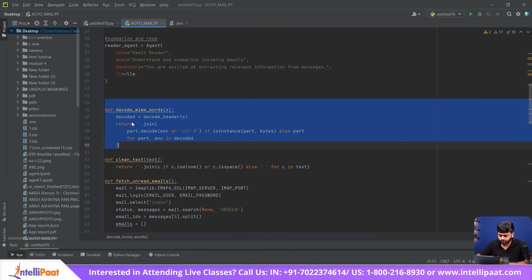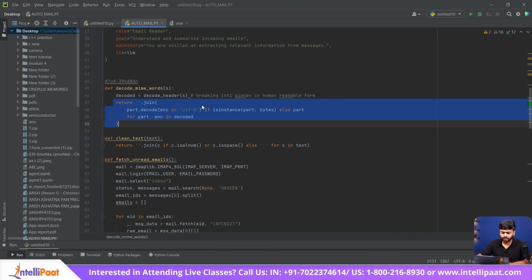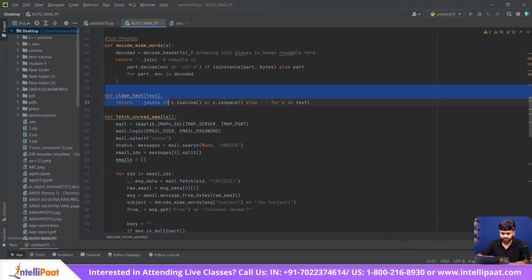In this particular part of the code, we are defining a function to decode the weird email subjects, for example, like this. That is not in a human readable form. In this particular part, we are breaking the pieces into human readable form. And this particular part of the code allows us to rebuild it in human readable form and reconstruct it. And then we have this def clean function here.